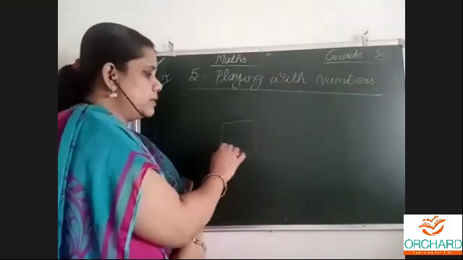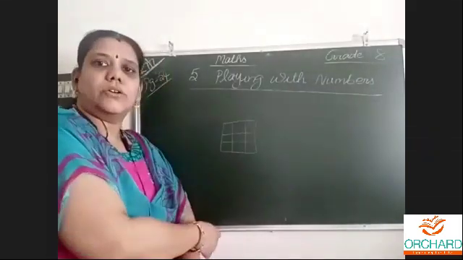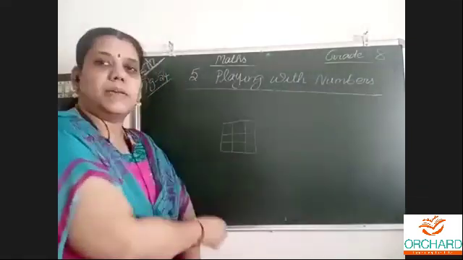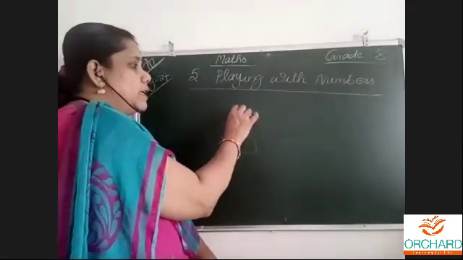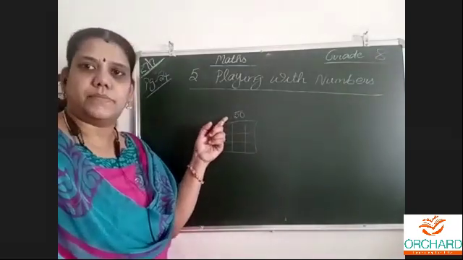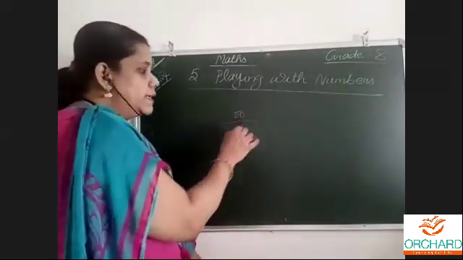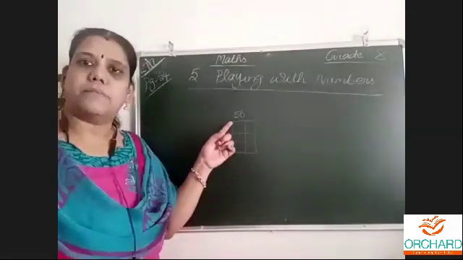Long back, I gave some classes activities also. I don't know which class. Some numbers will be missing and you will be asked to fill in the number. However we add, we should get the sum. If it is 50, however I add this side, this side, this side, I must get the number.